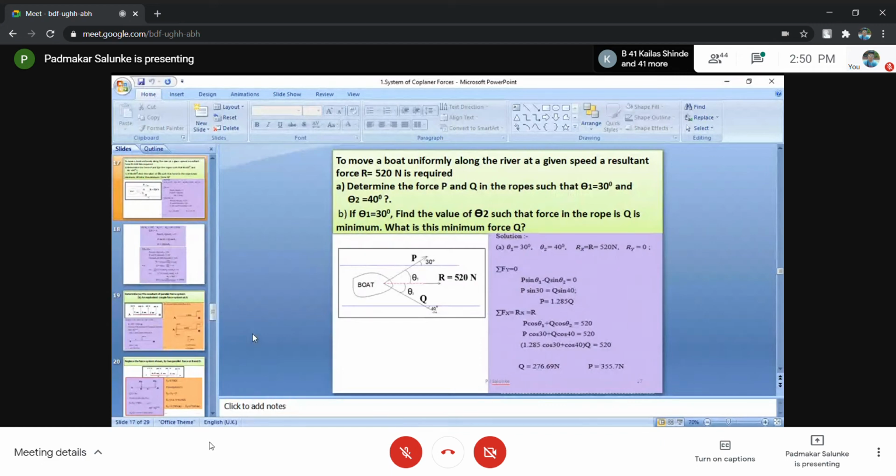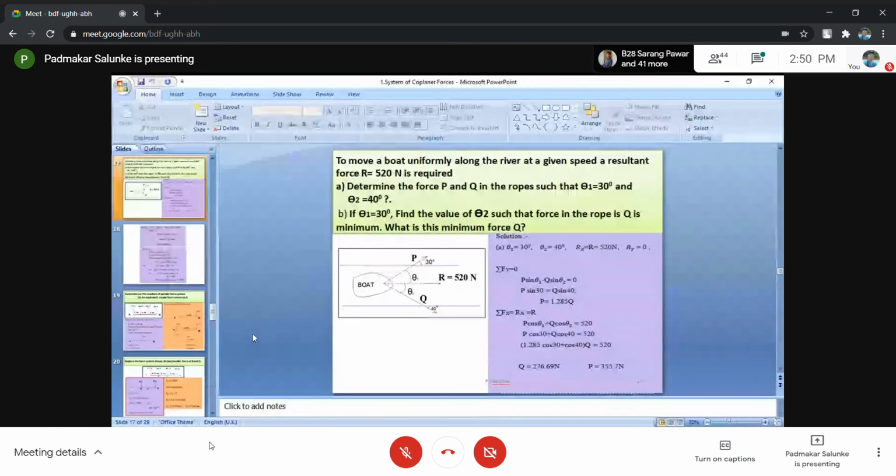To move a boat uniformly along the river at a given speed, a resultant force R equal to 520 Newton is required. We have to move this boat along the banks of the river, and 2 ropes are available.